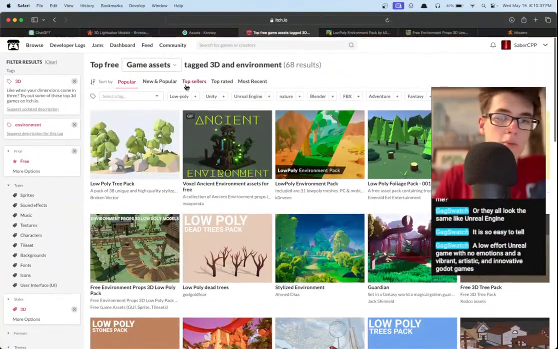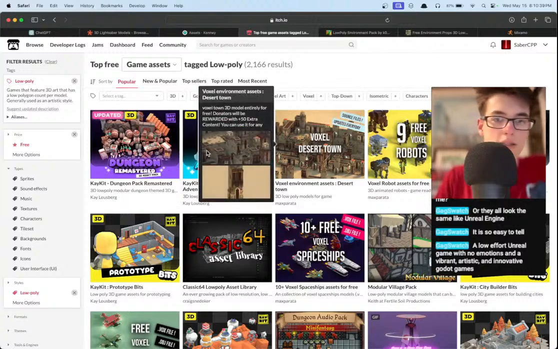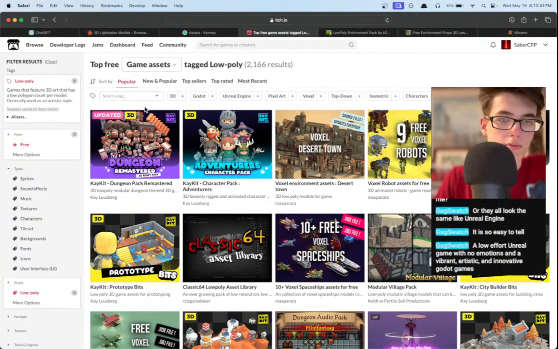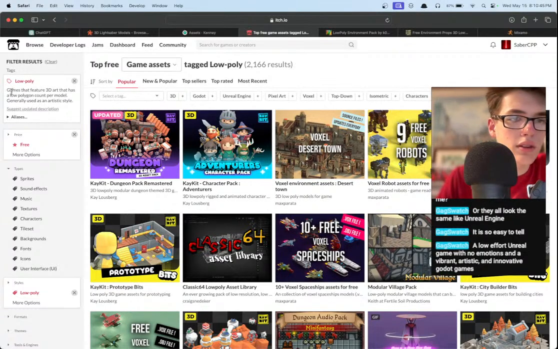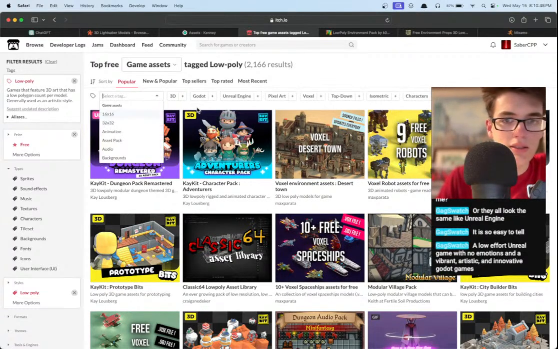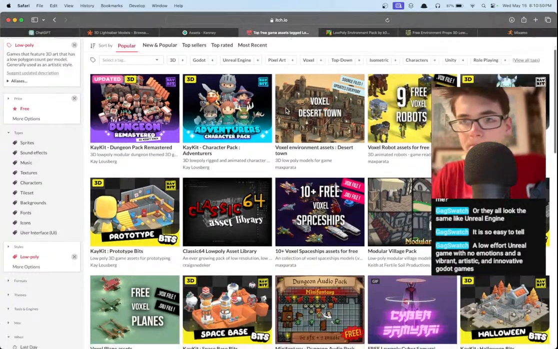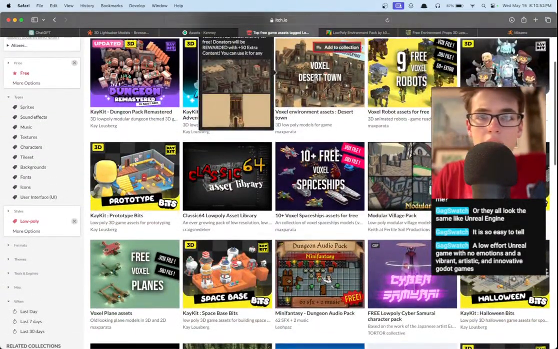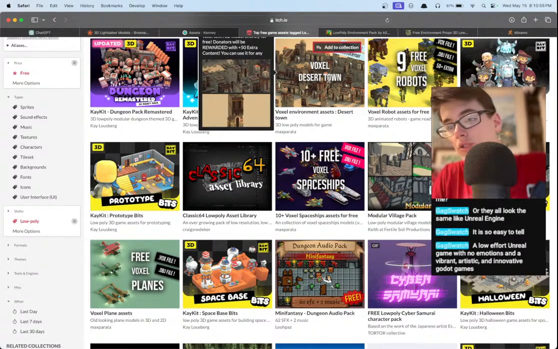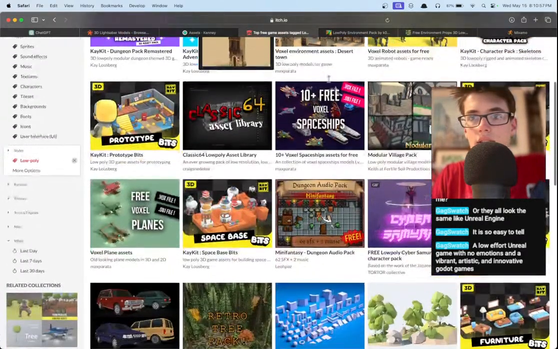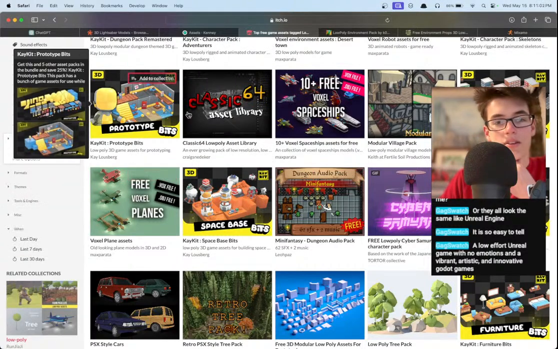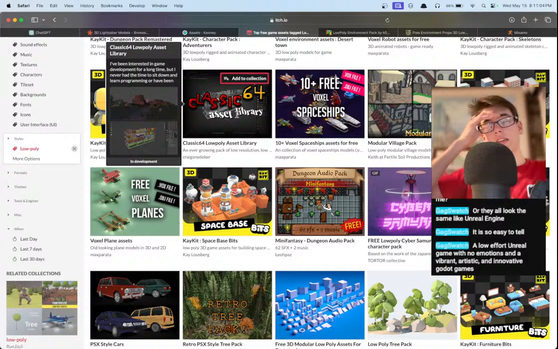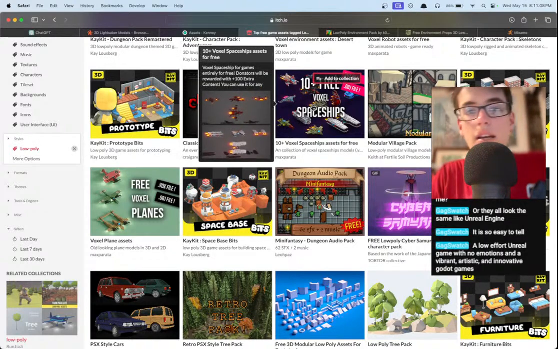And it does need to be low poly. Let's see if we can add the low poly filter. Perfect. Low poly, free. We should have environments. Maybe we lost the environment tag. I don't know. Okay, desert assets. Those still look a little bit too high poly, so I don't want to go with that. No, there are low effort Unreal games, and it's easier to make a low effort Unreal game because there are so many free assets, but I definitely don't want to.